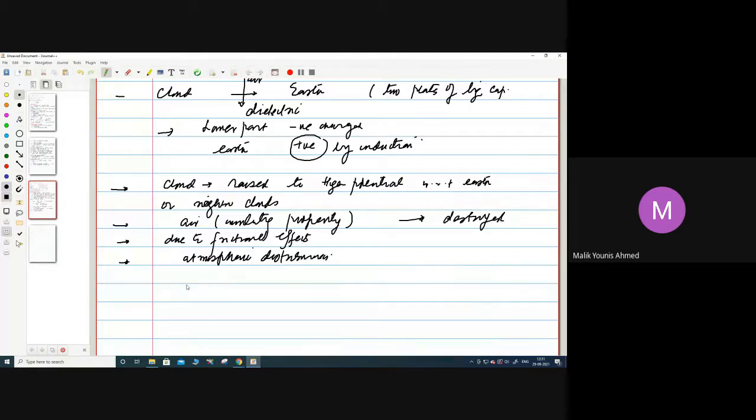Now, the first process, the actual lightning discharge. We have talked about this. There will be a raising of potential gradient. So the starting part of the lightning phenomenon is that the potential gradient will be raised, and we have seen what the reasons are for how the potential gradient gets raised.